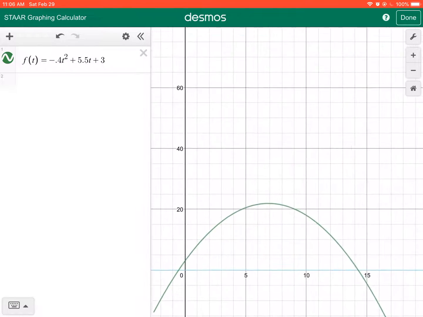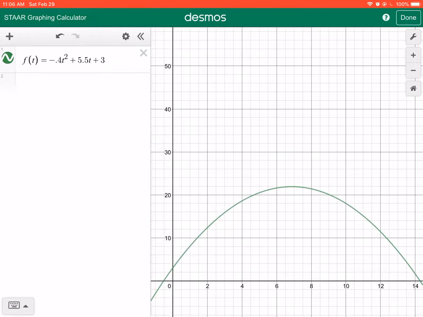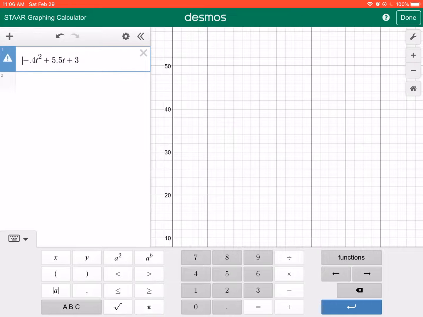I guess because we defined our variable, Desmos is letting us use it. When we said f of t, that gave it permission to figure out that we're now calling that x-axis t. If you don't like that, you're welcome to change those to x's. We are just doing an experiment to see if it worked. Let's look. I just thought of something and I wanted to check.